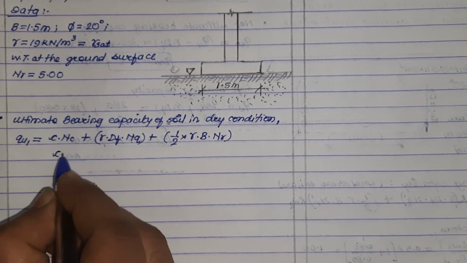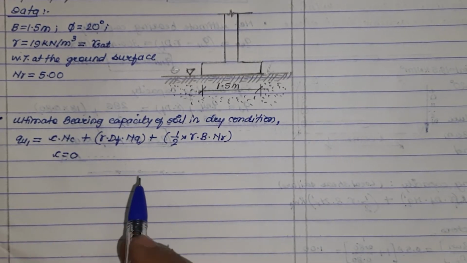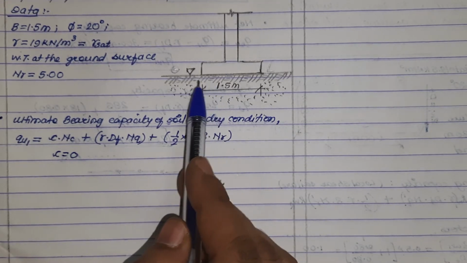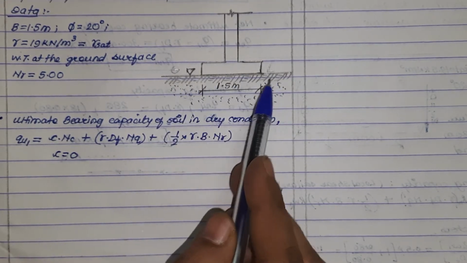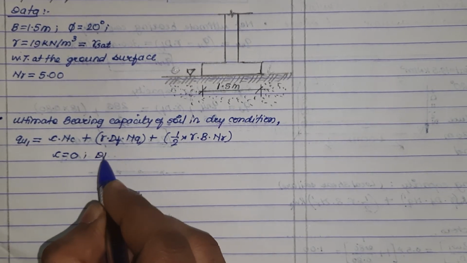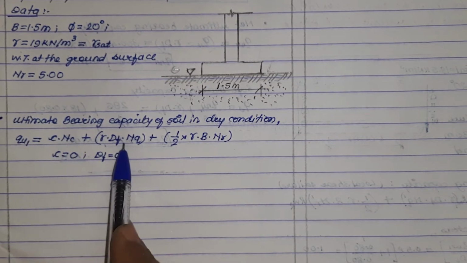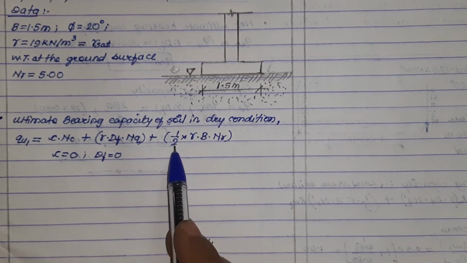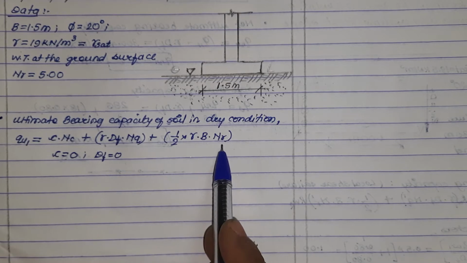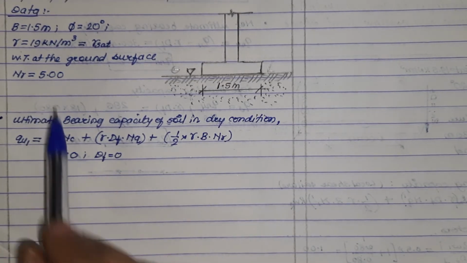Now, this soil is a cohesionless soil. Therefore, c is going to be 0. At the same time, footing is resting on the ground surface. Hence, Df is going to be 0. Thus, first two terms in the equation will be 0. What will remain? Only half gamma B N gamma. That's why value of only N gamma is mentioned here.